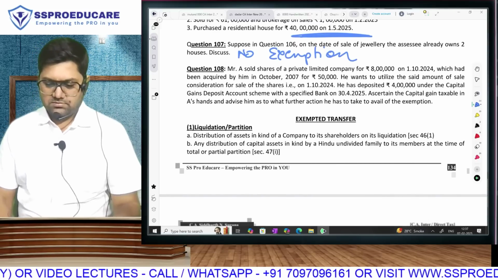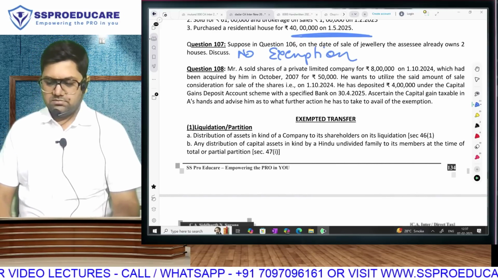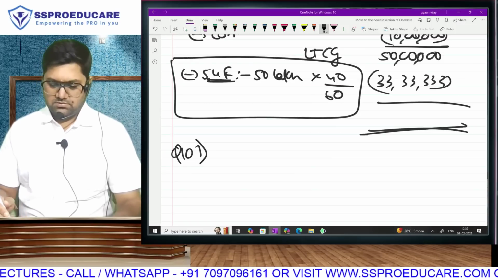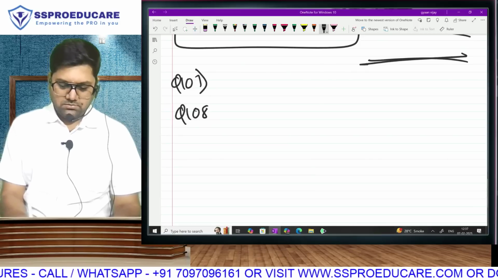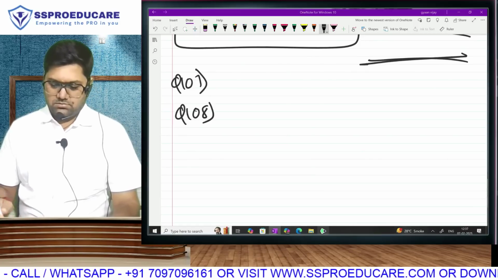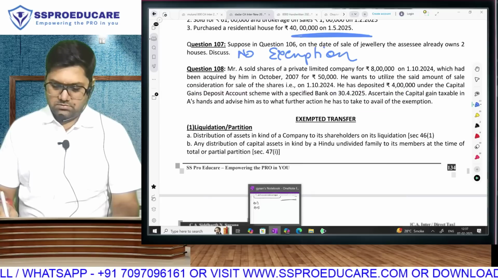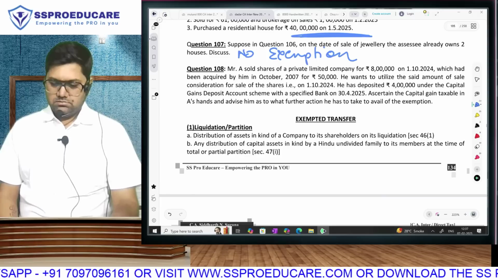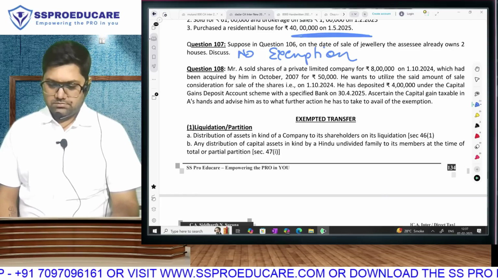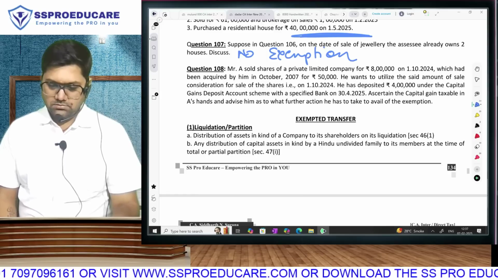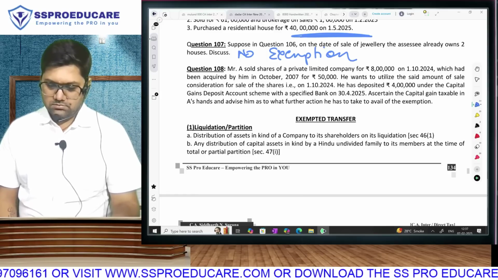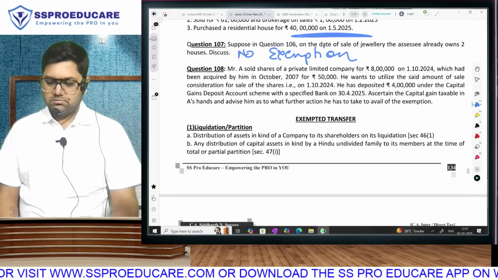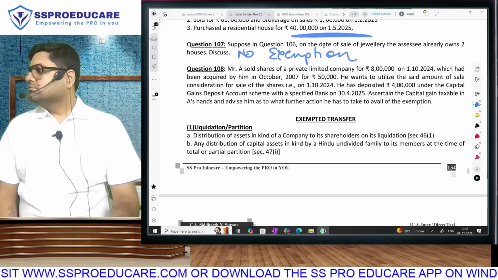Mr. A sold shares of private limited company for rupees 8 lakhs on 1st October 2024, which had been acquired by him in October 2007 for rupees 50,000. He wants to utilize the said amount of sale consideration for purchase of a residential house. He has deposited 4 lakhs under the capital gain deposit account scheme with the specified bank on 30th April 2025. Compute the capital gain taxable in his hand and advise him as to what further action has to be taken to avail the exemption.